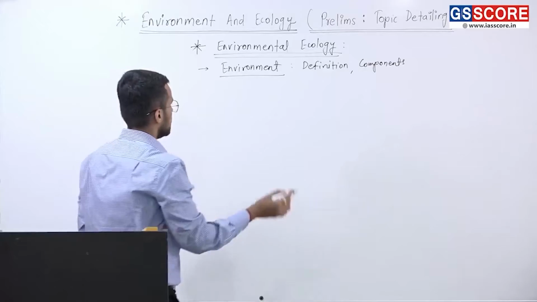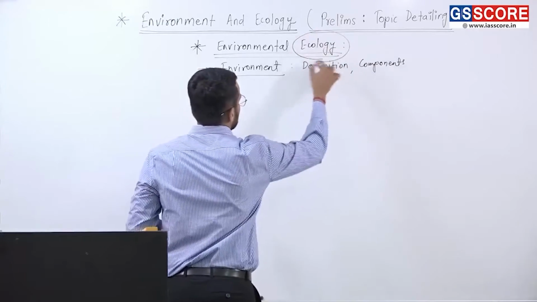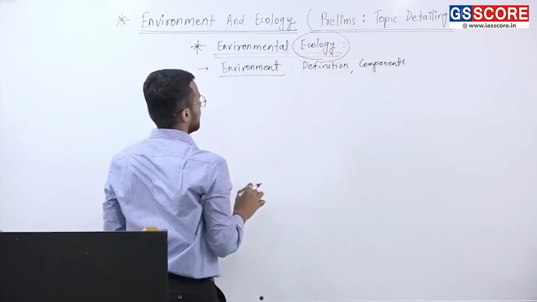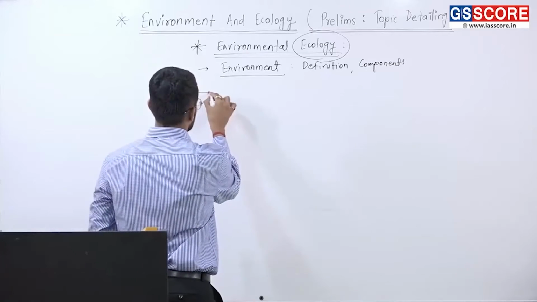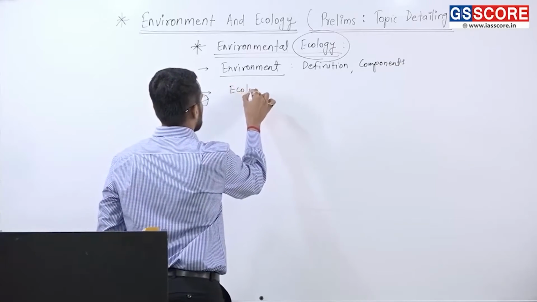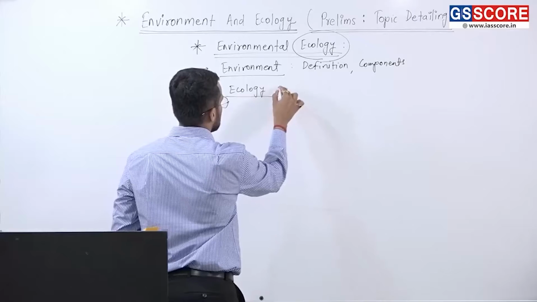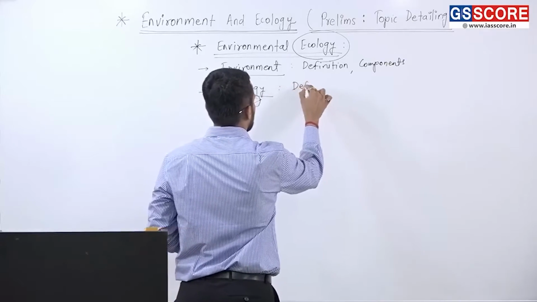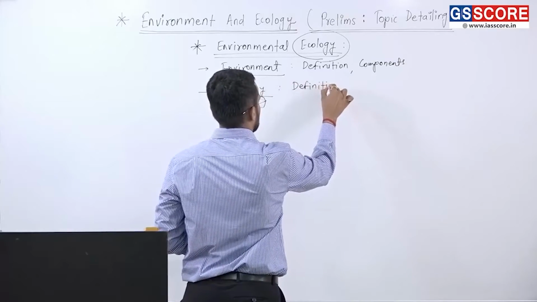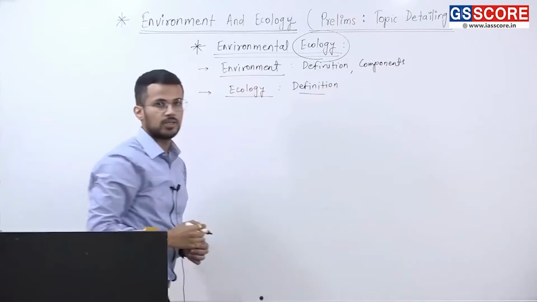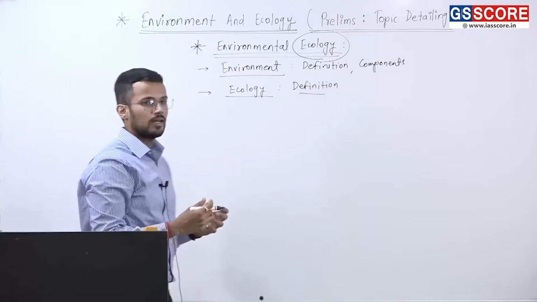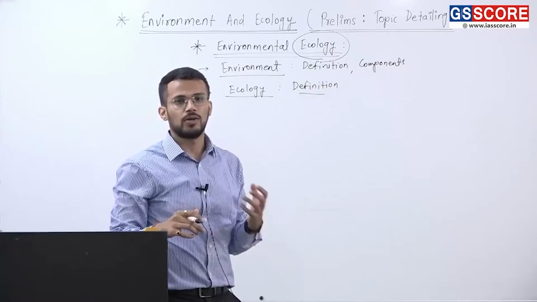That is first. Secondly, there is one more term in this particular topic, and it is ecology. So here, it is also important to understand what we mean by ecology. What is the definition of ecology, right? What is ecology? It is a scientific study of environment.